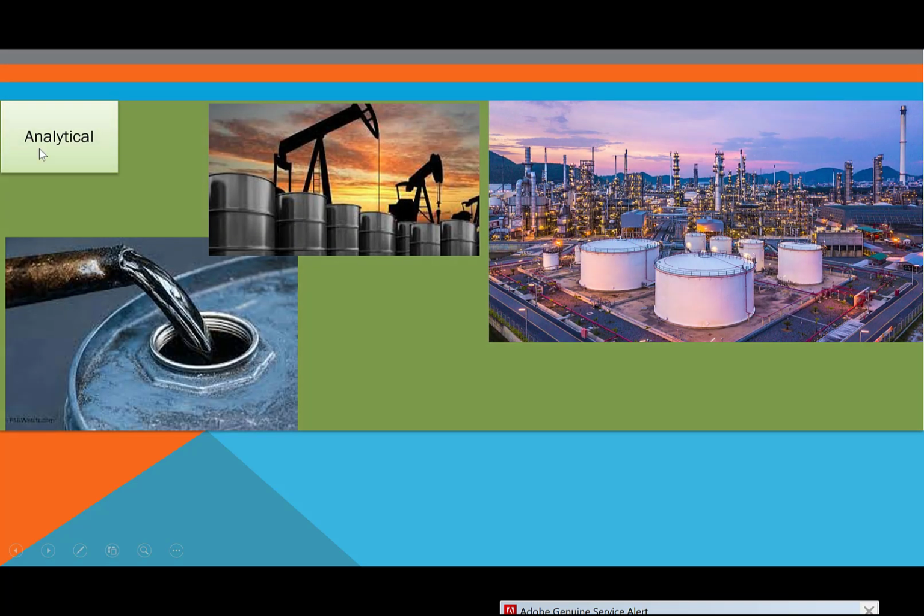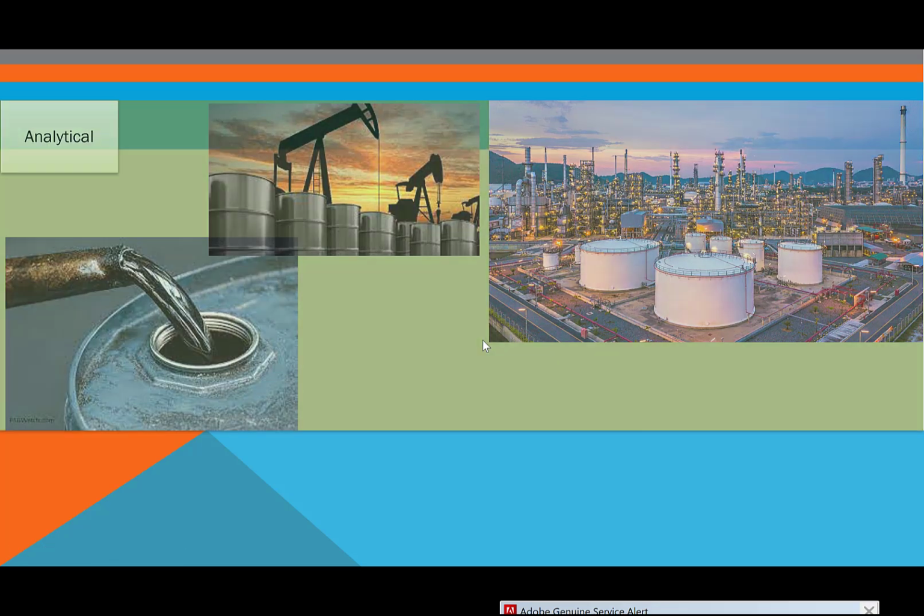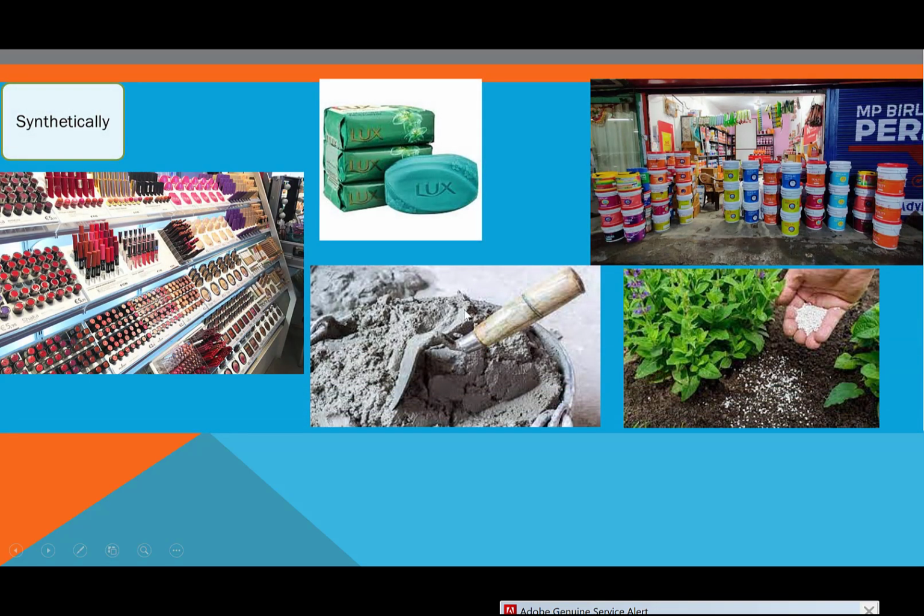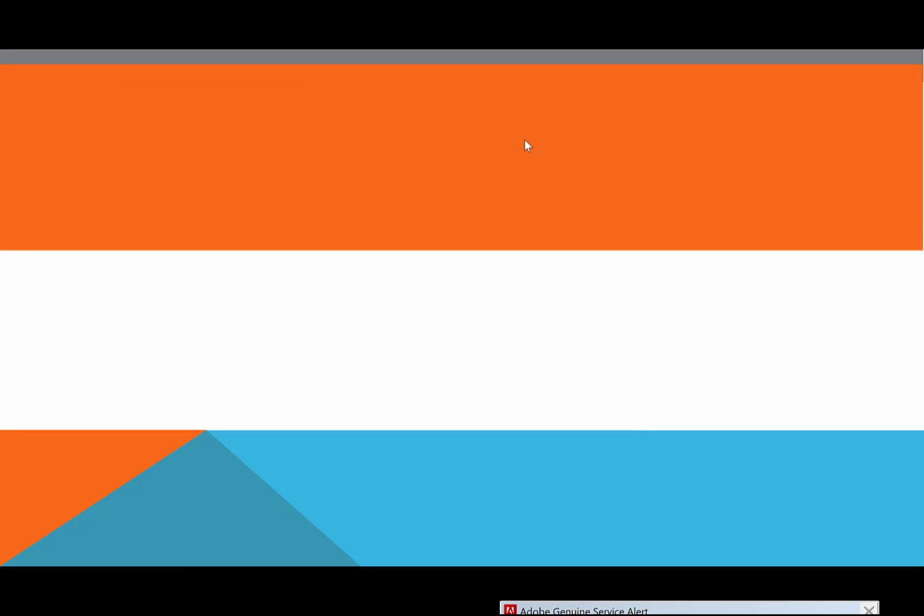In analytical manufacturing secondary industry, we turn crude oil into different refined petroleum products. If we are engaged in turning the crude oil into several petroleum products, we will say we are doing manufacturing secondary. Similarly, if we are engaged in factories where we make cosmetics products, soap, paint, cement and fertilizer products, then we will say we are part of manufacturing secondary.